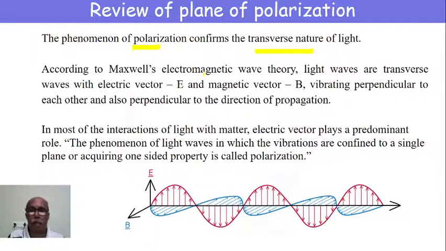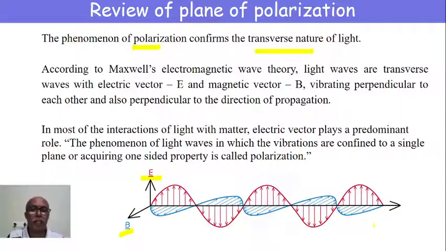So according to Maxwell, light propagates as a transverse wave with electric vector E and magnetic vector B vibrating perpendicular to one another, and both are propagating along the same direction. So from the figure we can see that the electric vector is vibrating in the plane of the screen and the magnetic vector is vibrating perpendicular to the plane of the screen, and both are propagating in the same direction.